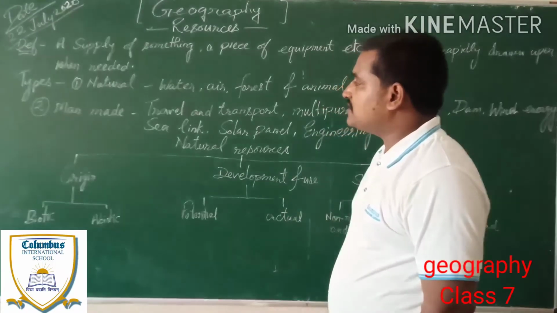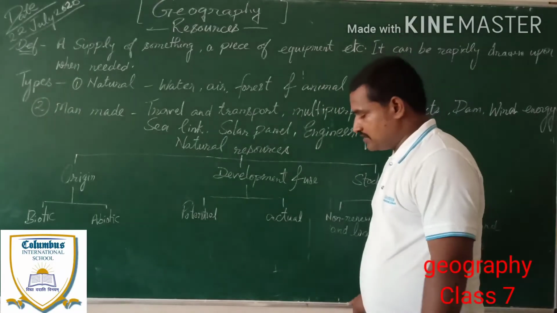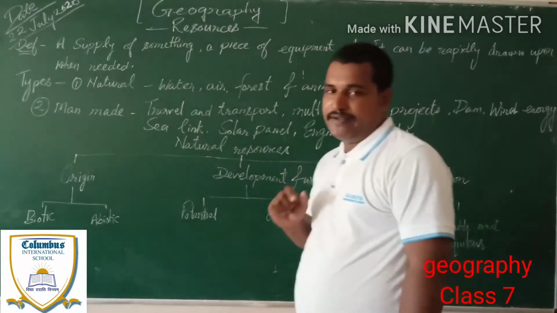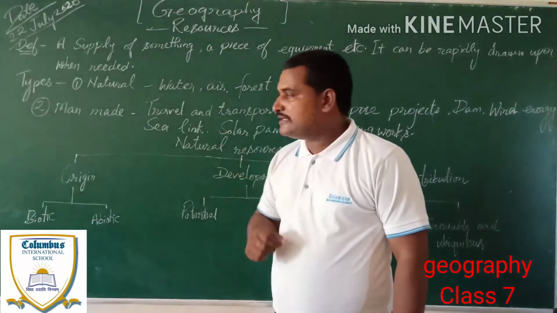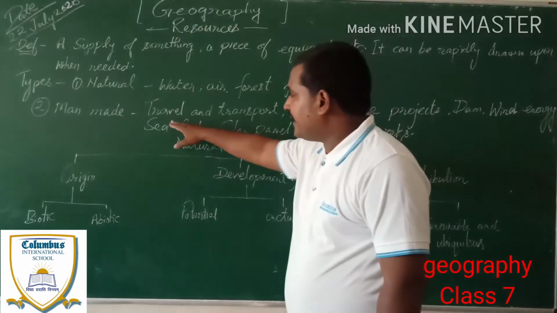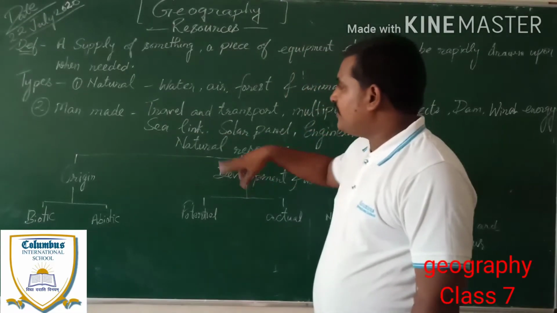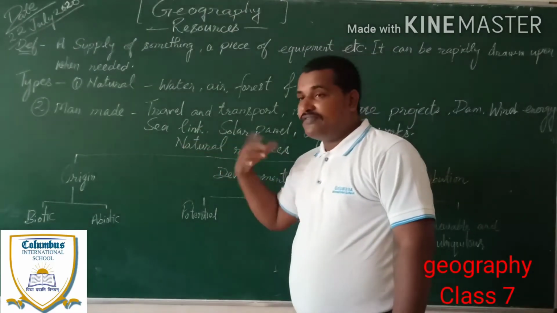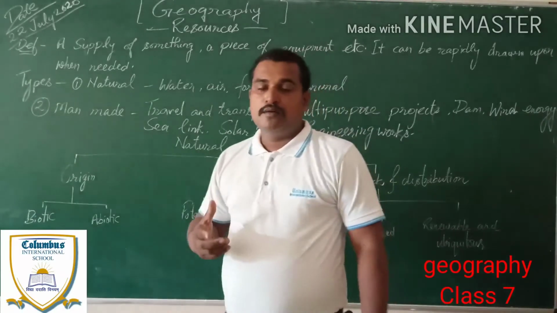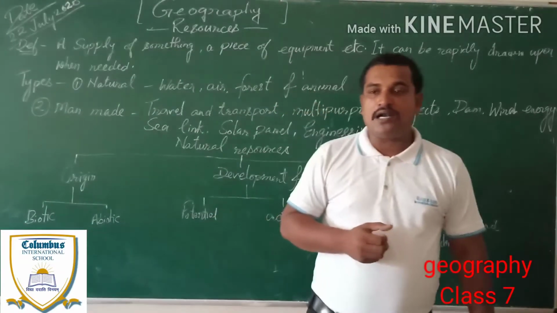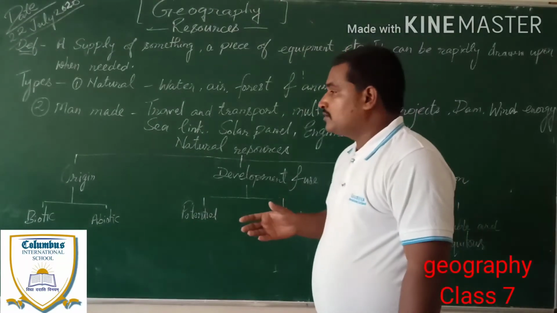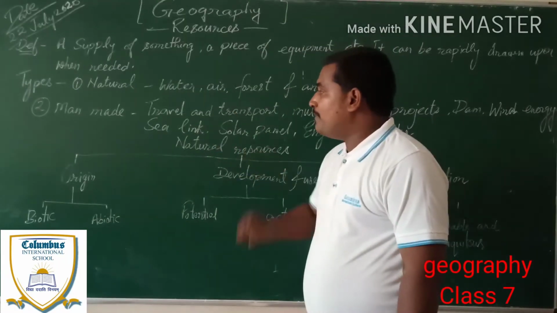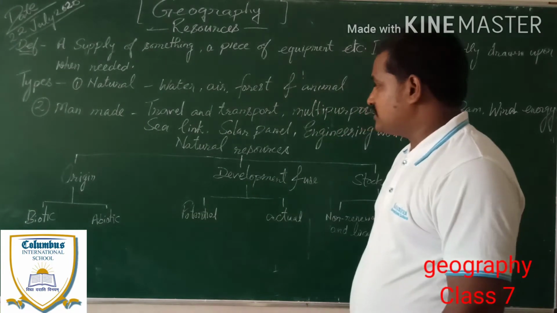The second topic is man-made resource. Again from the name, man-made, it means it is made by a man. In this topic, we have to know that everything that is made by a human or decorated by a human is known as a man-made resource.